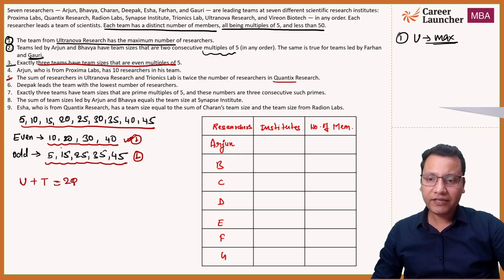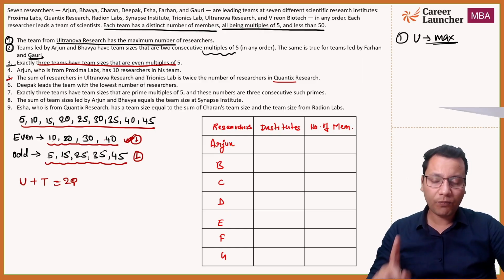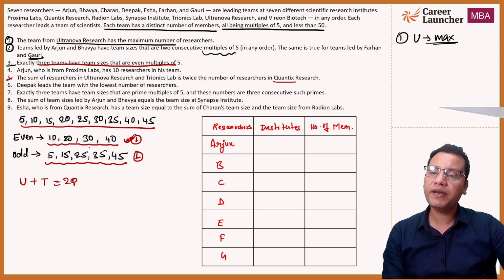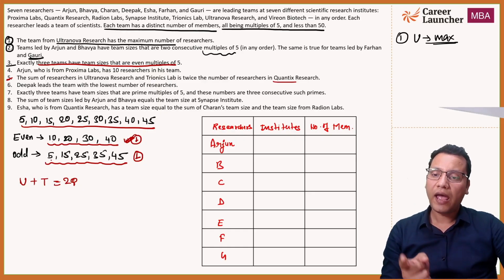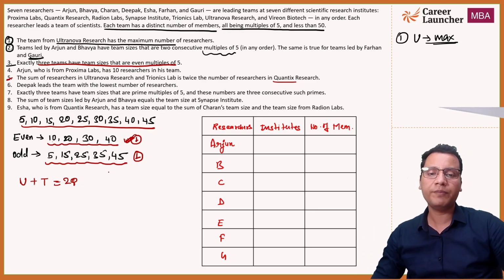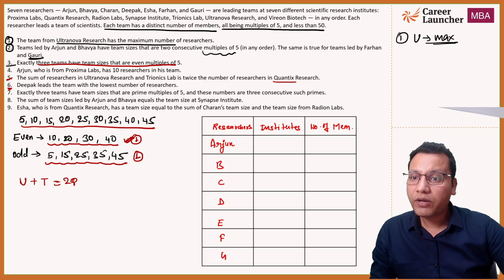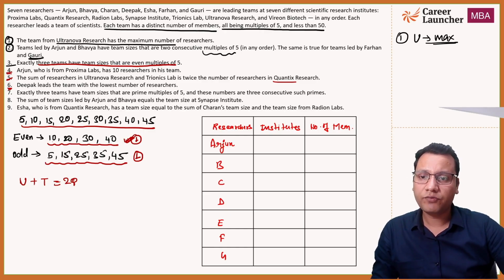Okay. Now you need to be clear that one out of these numbers 10, 20, 30 and 40 will be eliminated and three will be in our table. And similarly, from the odd multiples, out of 5 possibilities, 1 will be eliminated and 4 will be in our table, right? Now, statement number 6. Okay, we left statement number 4. I'm sorry. So let's quickly check statement number 4.